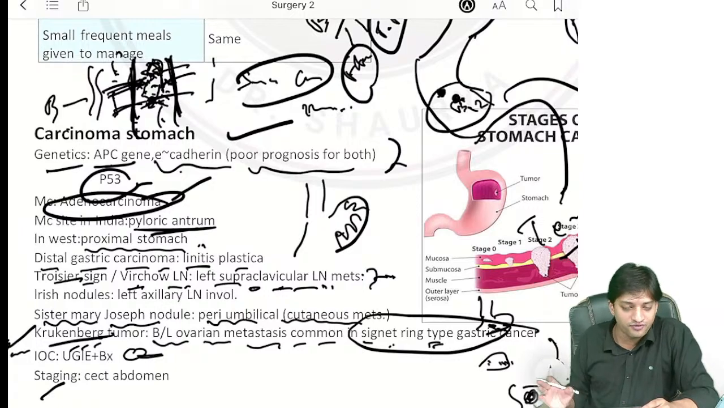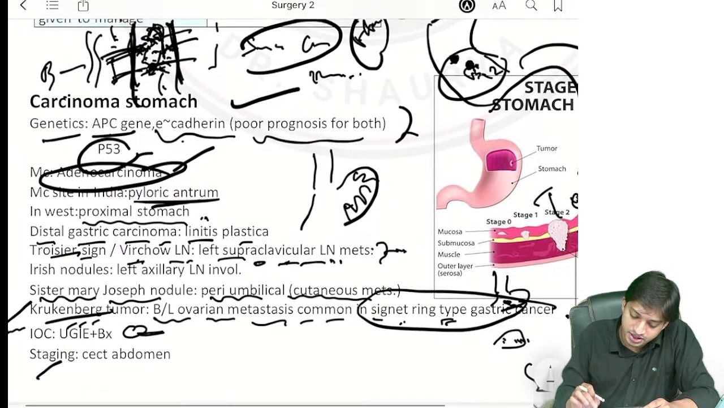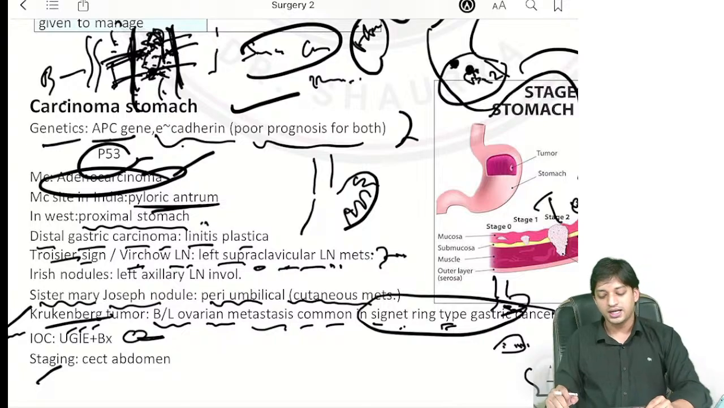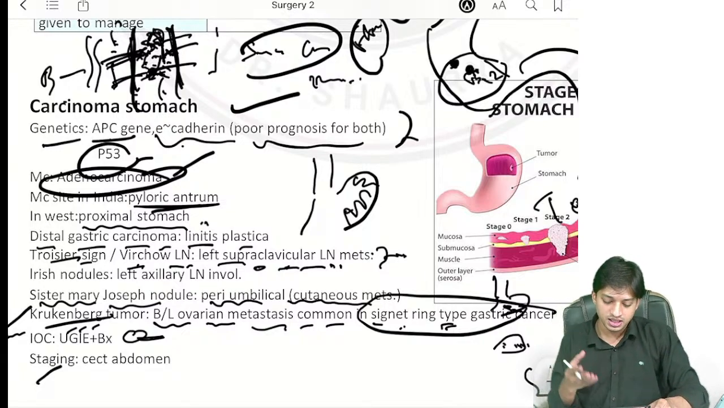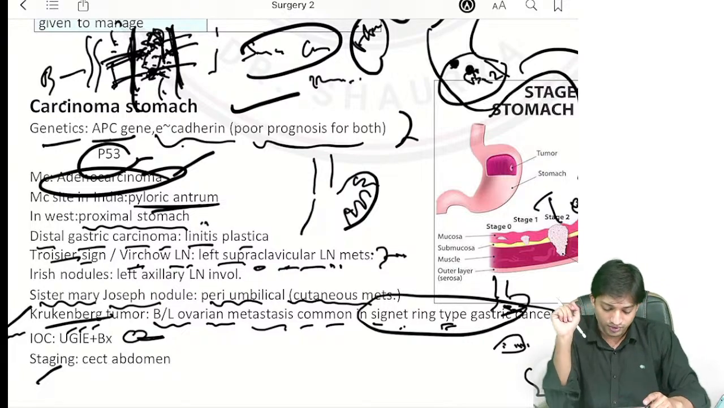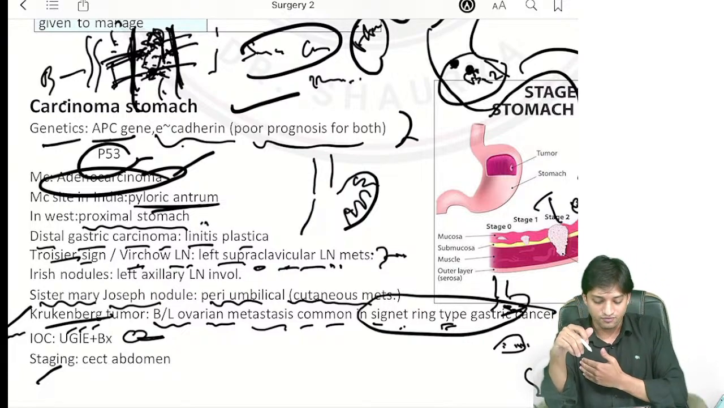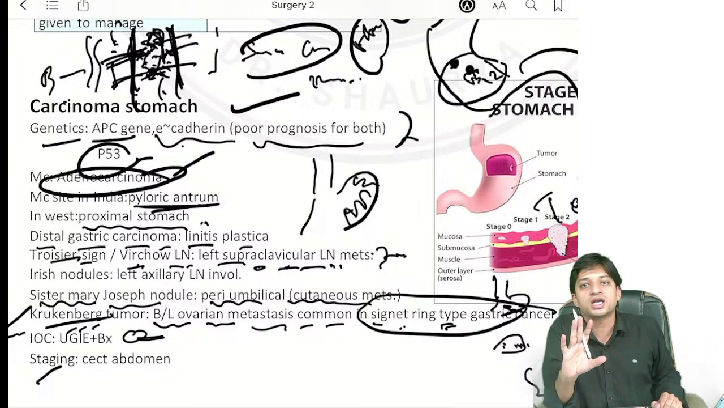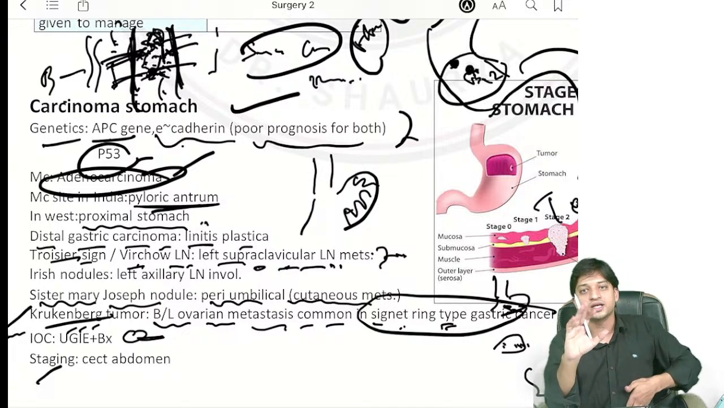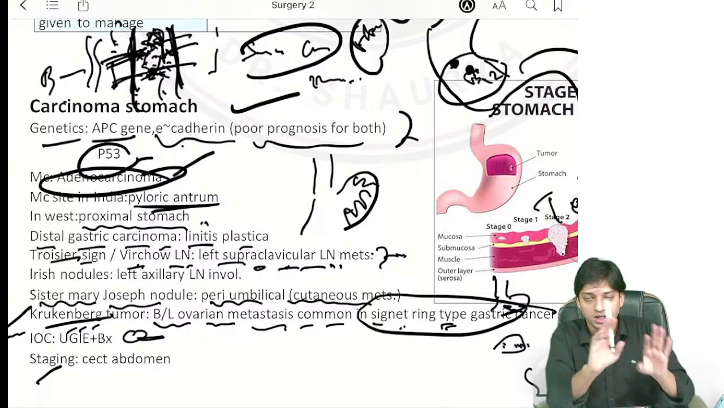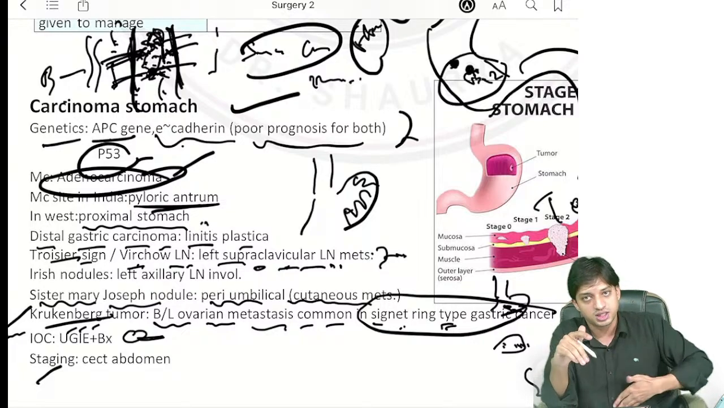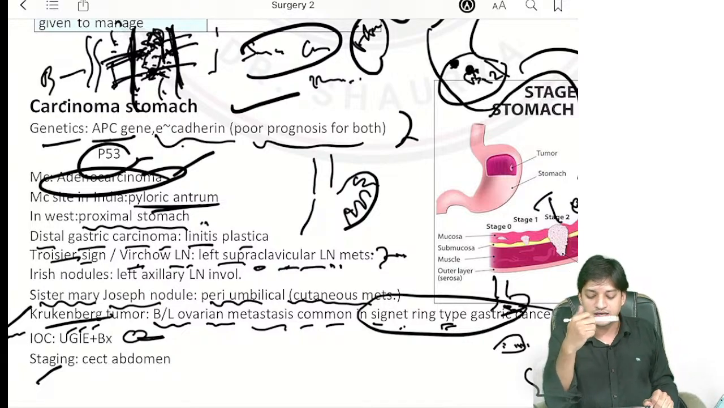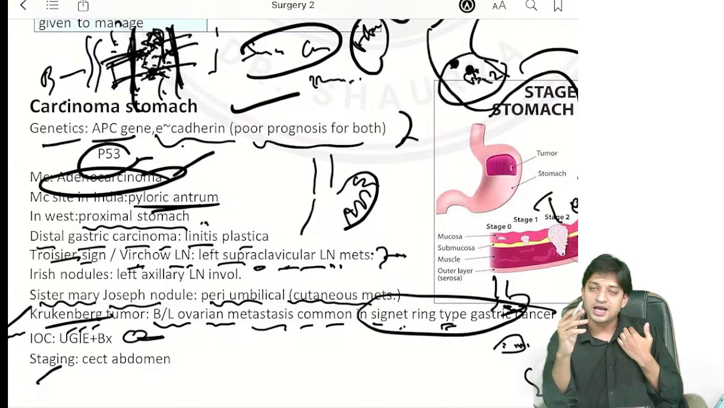In the world overall, in the West, it is the proximal stomach. Distal gastric carcinoma, linitis plastica, right? We have the Troisier sign and the virchow lymph node, right? Left supraclavicular lymph node metastasis is there in this case, right? Irish nodules, we will see it is left axillary lymph node involvement. Did you notice one thing? Why only left? Because very simple concept you can remember in gastric carcinoma: the stomach is present on the left side, so mostly left-sided nodes are getting involved. Left axillary lymph nodes, Irish nodules, Troisier sign or Virchow lymph node, left supraclavicular lymph node metastasis.